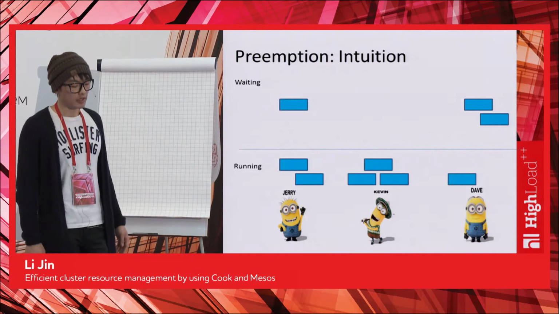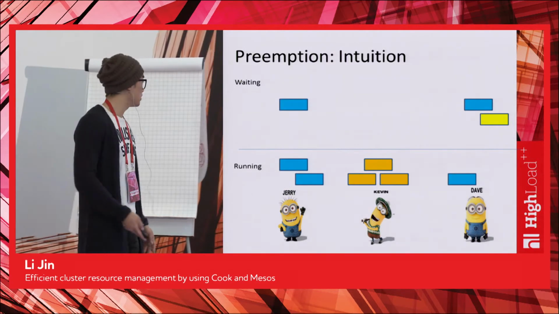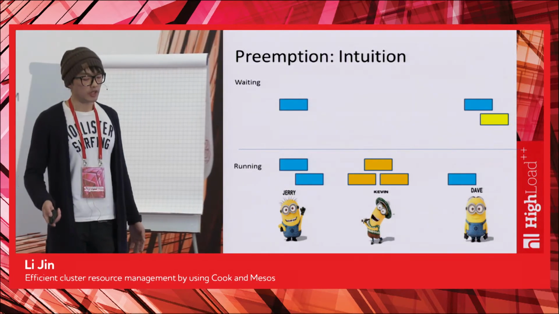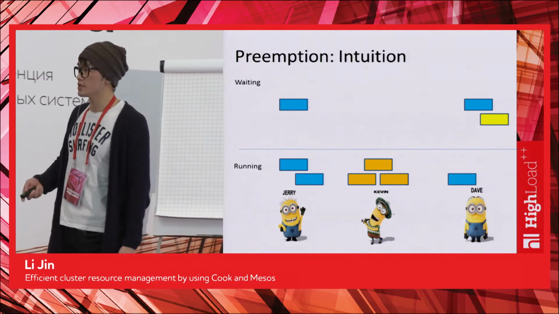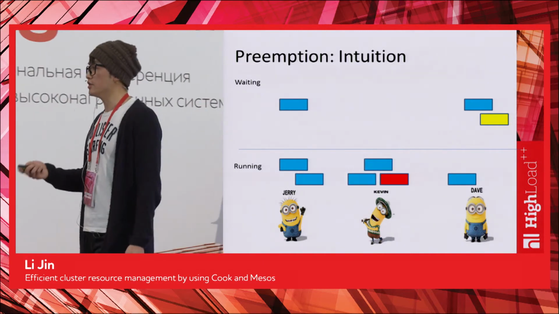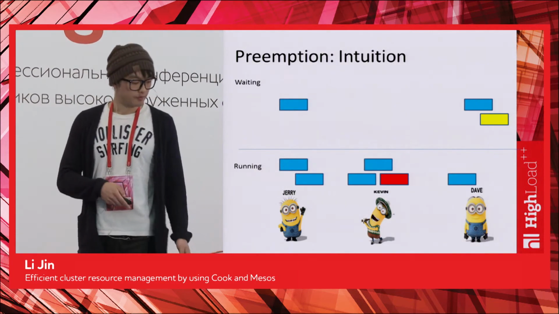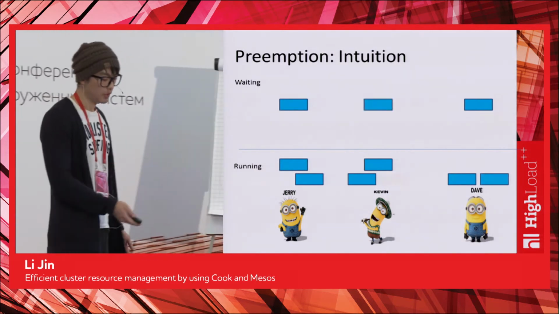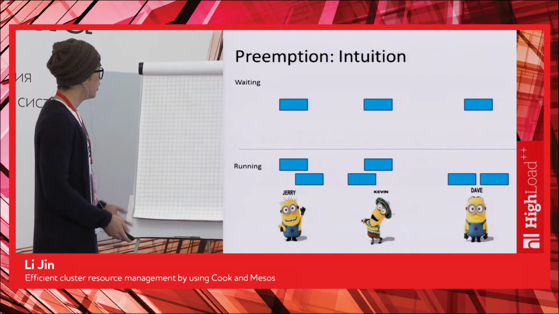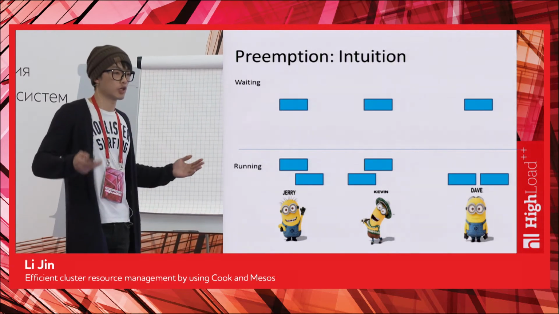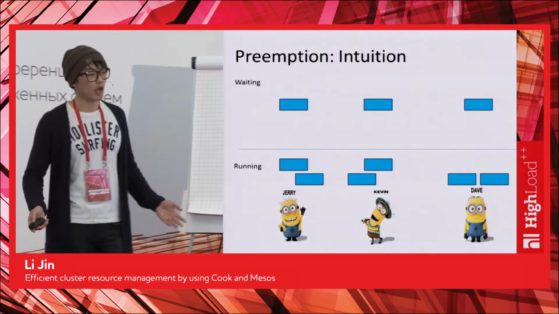And we do that, and when we schedule the next job, same thing here. Only Calvin is above the fair share in this case, so we only preempt Calvin's, which is the red box here. And we do that, and we end up like this. This looks pretty similar to the allocation we want to achieve, so we're quite happy.